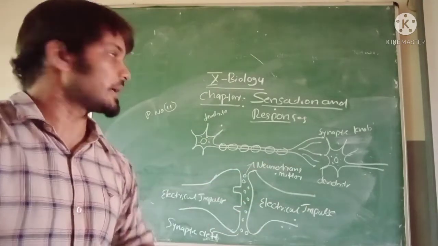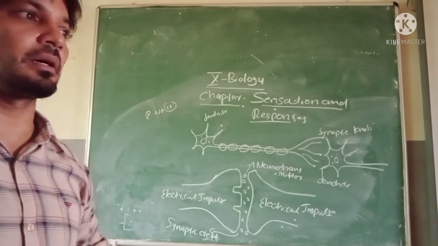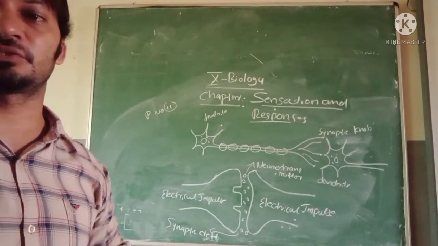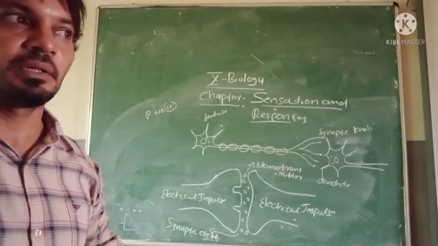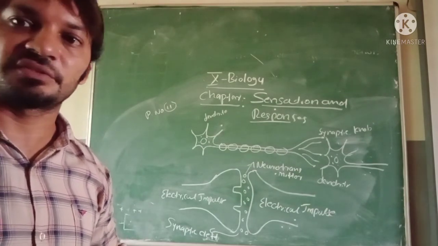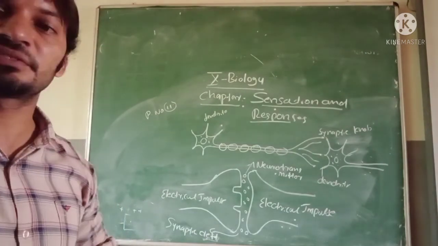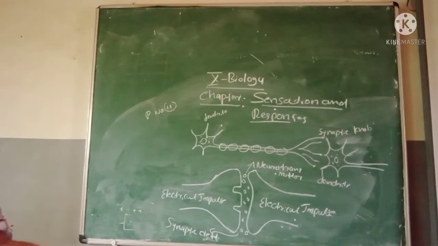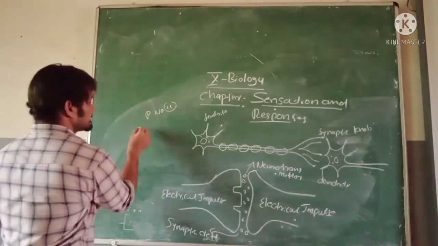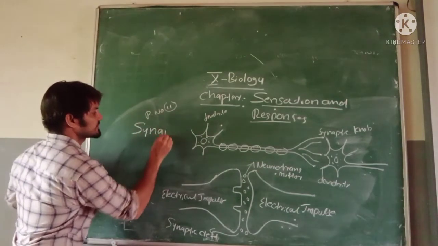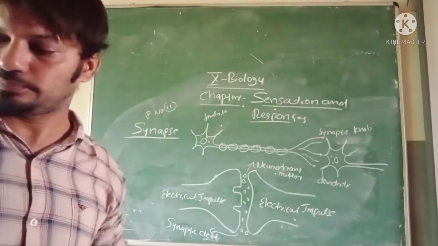Again, we come to the neuron. I told how generation and conduction of impulses occurs in the neuron. That is understood, due to certain ions present, right? Now look. The next topic is synapse. You can take page number 11. There is a topic, synapse. Let's see what is meant by synapse.